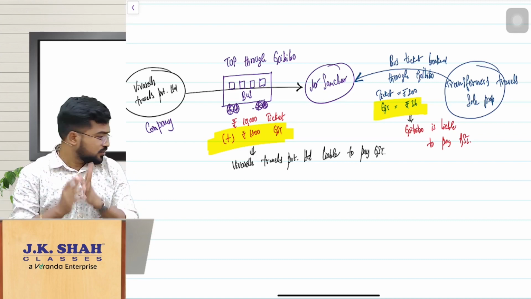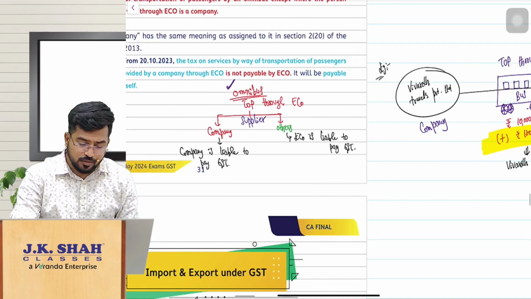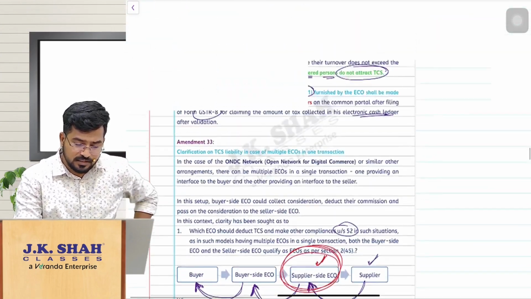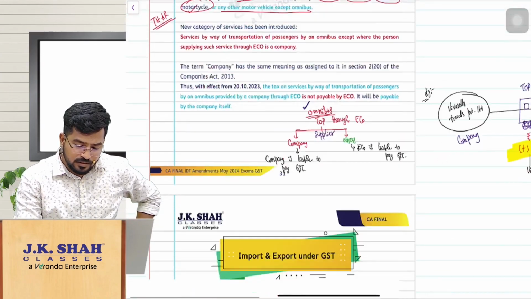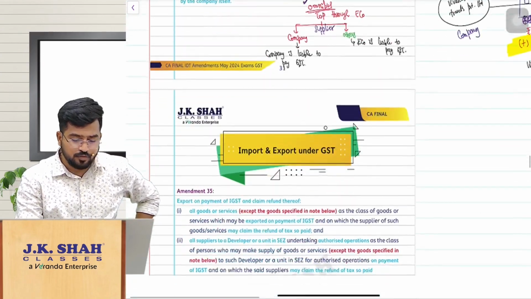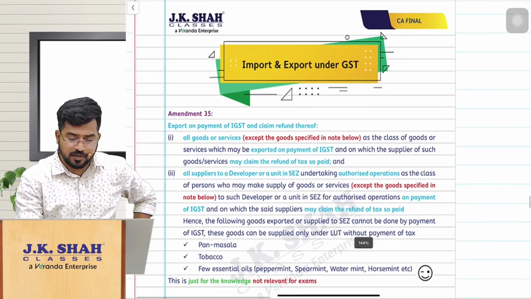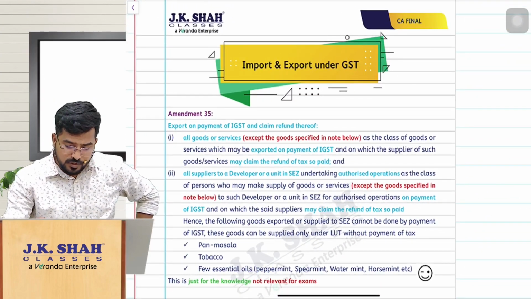Yeah. So that is the last amendment in this e-commerce operator topic, right? So with this, we are done with this e-commerce transactions chapter and done with this amendment number 34, right? So let us move on to the next amendment number 35. Hope it is clear for you till now. So let us continue.